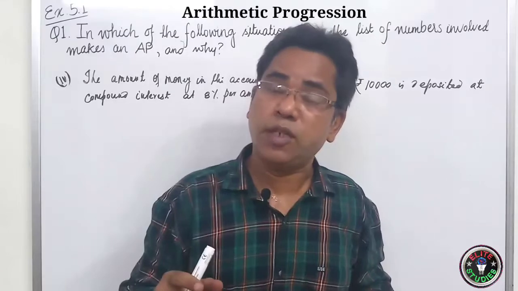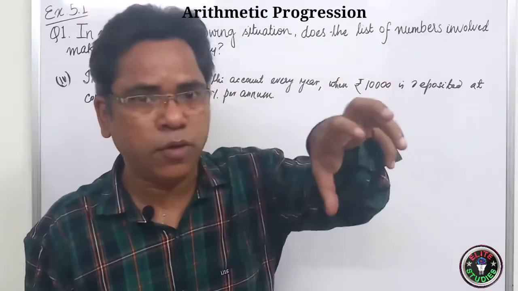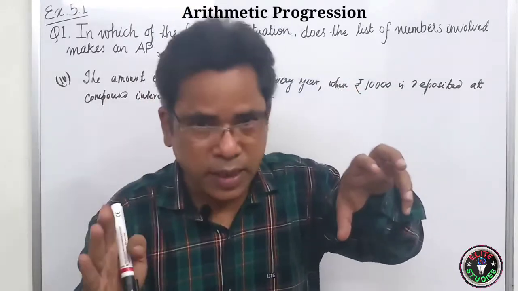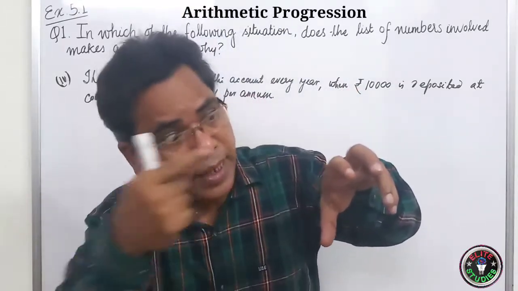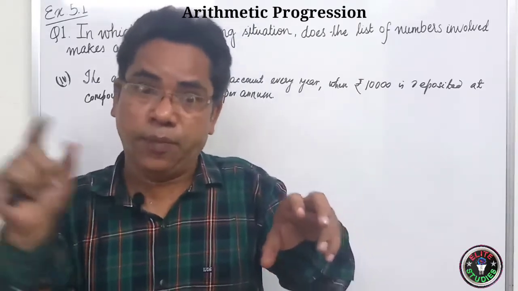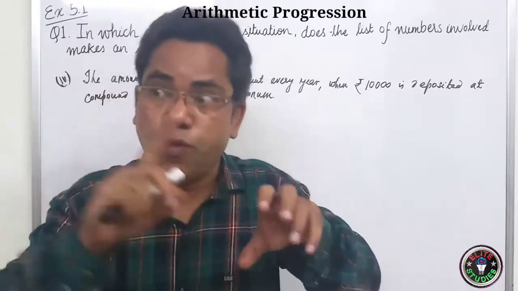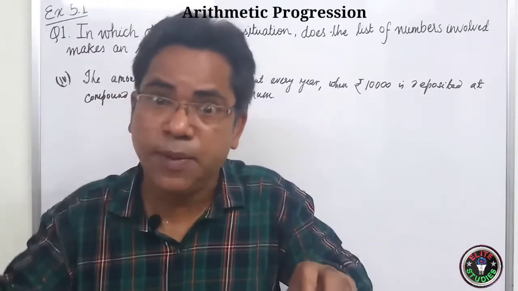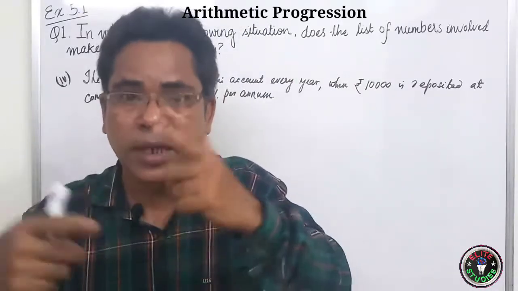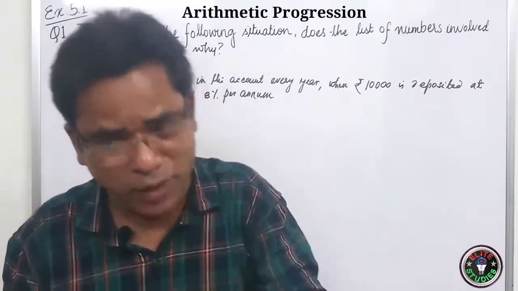But in compound interest, what will happen? In compound interest, now suppose you have fixed some amount, suppose 1 lakh. Now at the end of the year, you will get some interest, and this interest will be added to the principal to make a new principal. The amount will be increased. Now see, the principal was 1 lakh. Suppose you got 1,000 rupees as the interest. So for the next year, the principal will be 1 lakh 1,000. So in compound interest, your interest increases. Means you are getting interest on the interest.